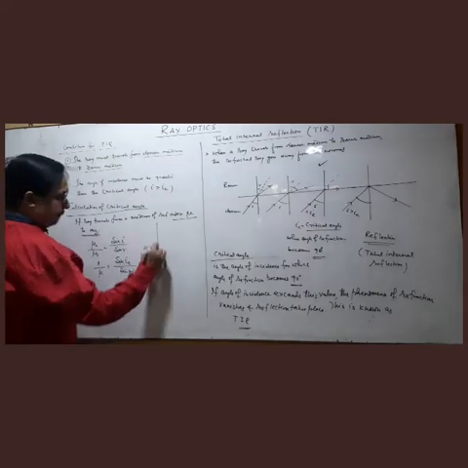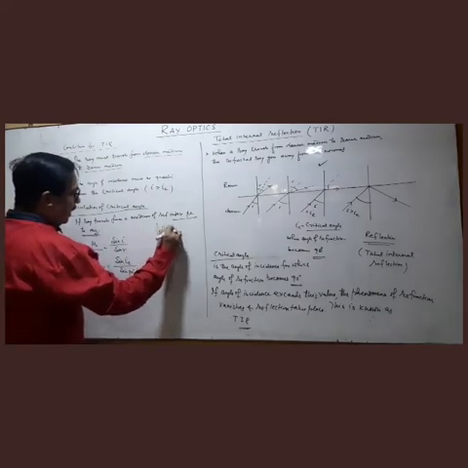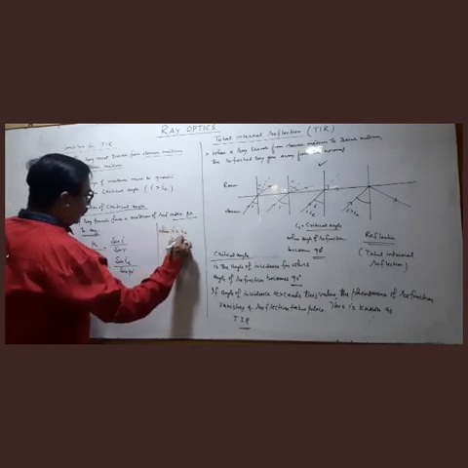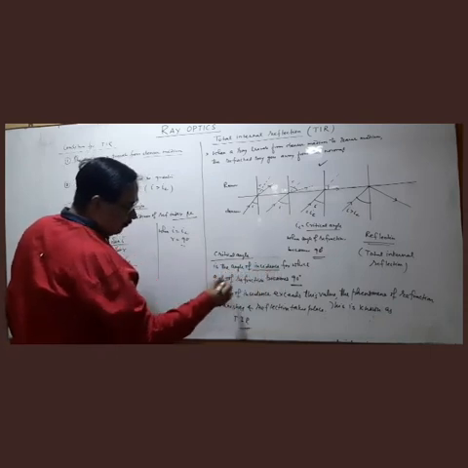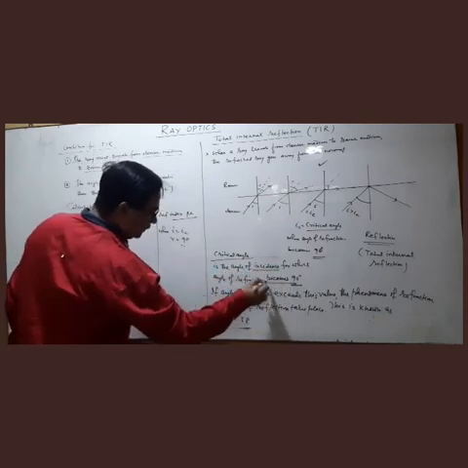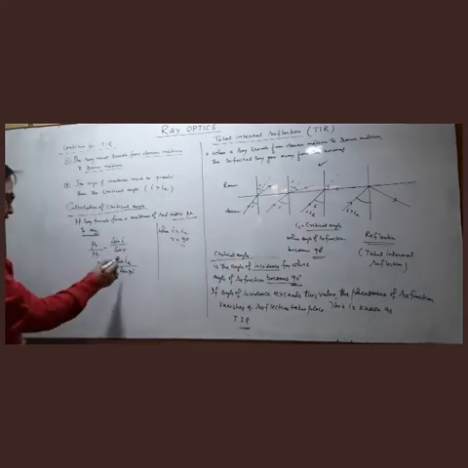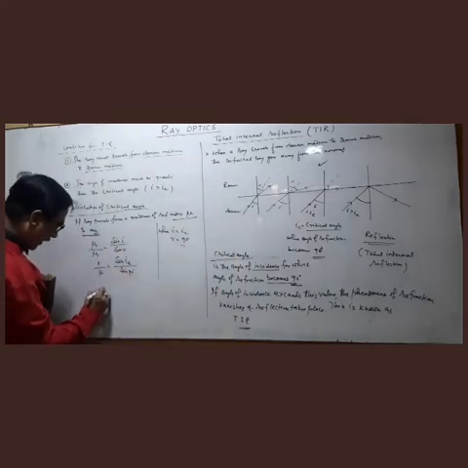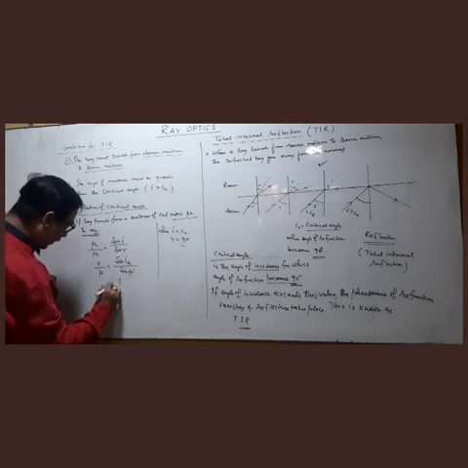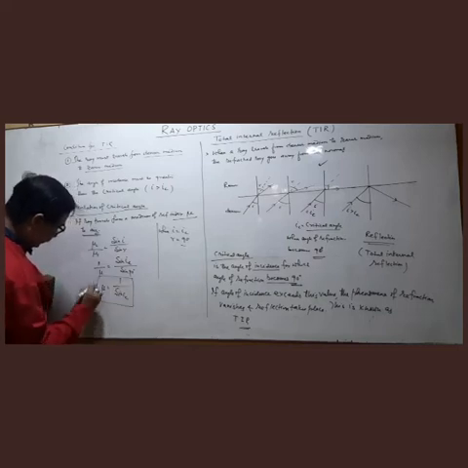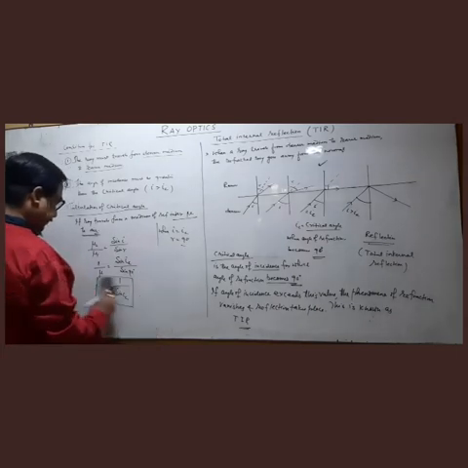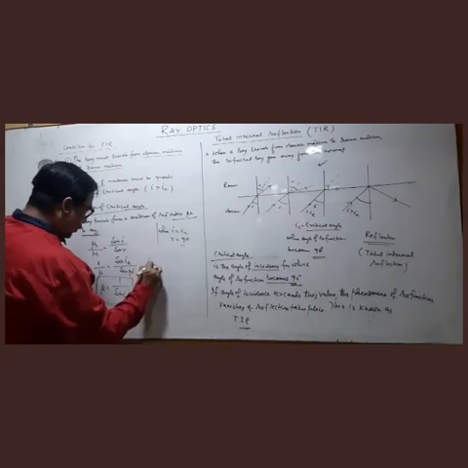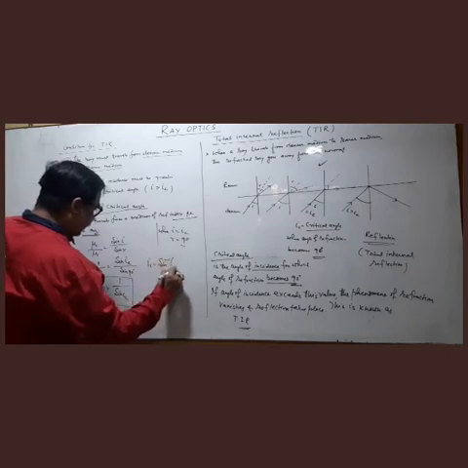And when I is equal to IC, R is equal to 90. This is determinant. Critical angle is angle of incidence for which angle of refraction becomes 90. So with sine 90 is 1, so we can write mu is equal to 1 by sine IC. Or we can write as IC equal to sine inverse 1 upon mu.